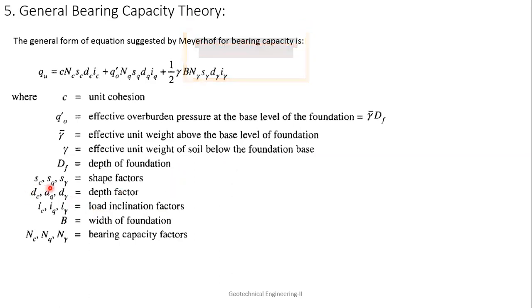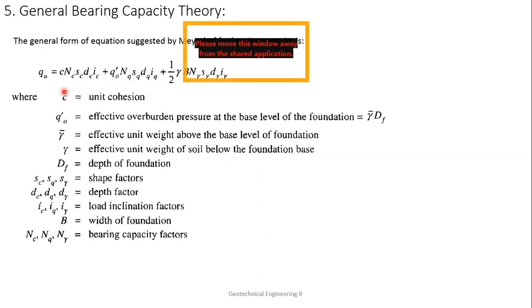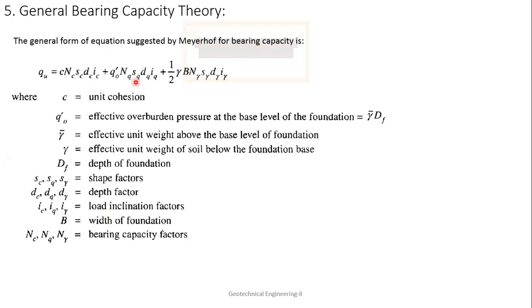Now dF is the depth of foundation. SC, SQ, S gamma are the shape factors. For all these three parts, cohesion, overburden, and the soil unit weight, there is a different shape factor. Similarly, DC, DQ, D gamma represent the depth factors. Here also, in all these three cases, a depth factor is there. And third is IC, IQ, I gamma, the inclination factors for the load, that is, at what angle the load is applied. So that is what is considered here. And B is the width of the foundation, and NC, NQ, N gamma are the bearing capacity factors.